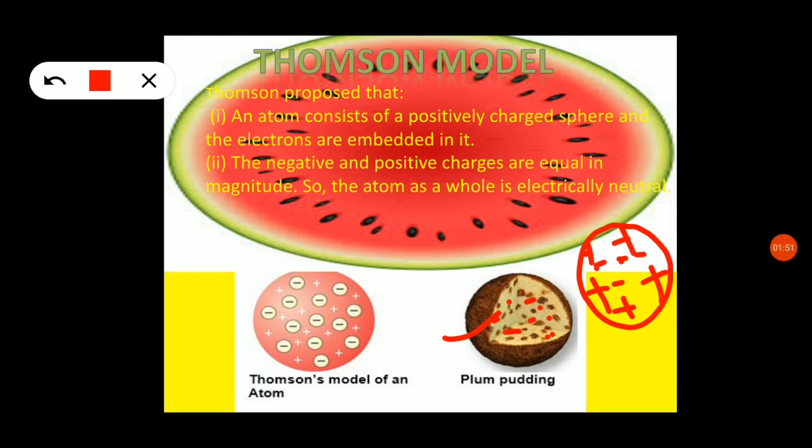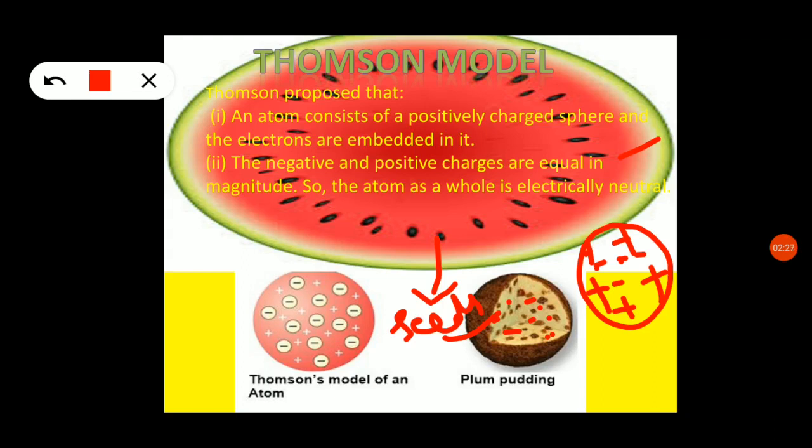You can imagine a watermelon. The red part is the edible part of the watermelon, and that red part is the positively charged sphere. The seeds are the electrons. So he proposed that the atom consists of a positively charged sphere with the electrons embedded in it.